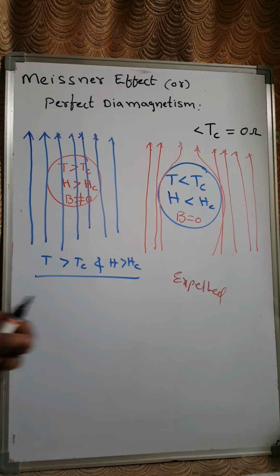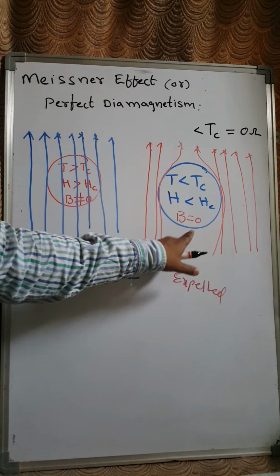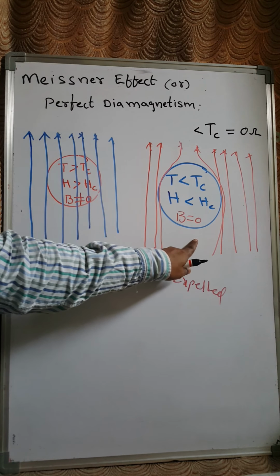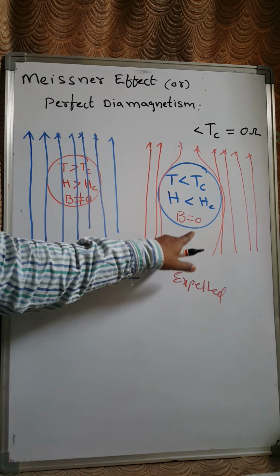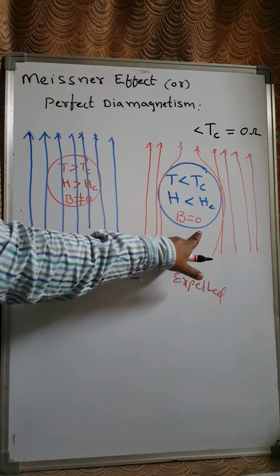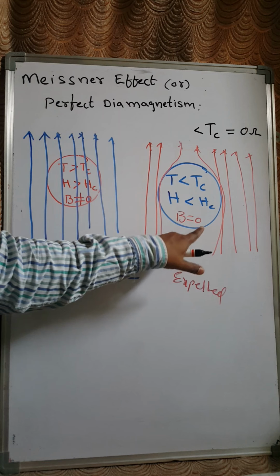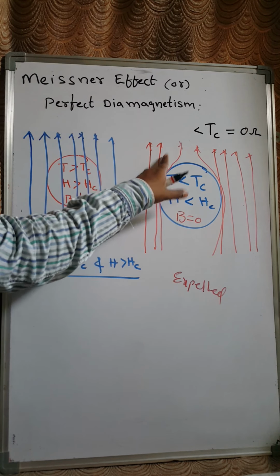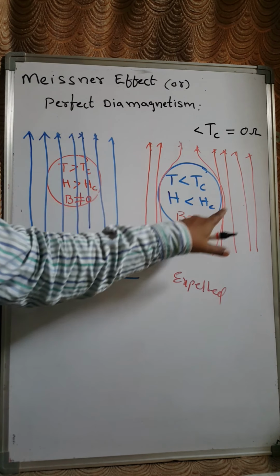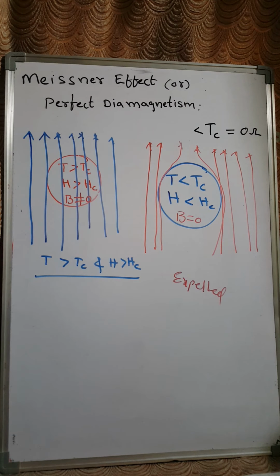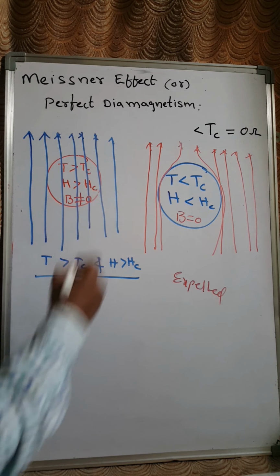So then what will happen here? The material shows a diamagnetic nature. Probably you remember that for diamagnetic materials, all the magnetic lines of force are expelled from the material or substance. I'll show you the same thing with a small proof.